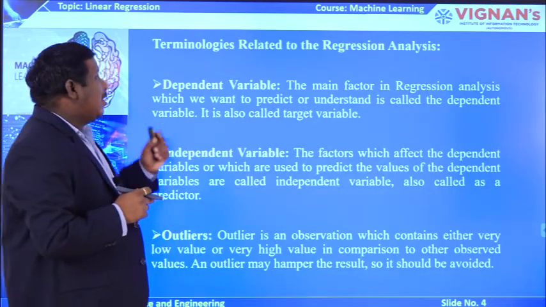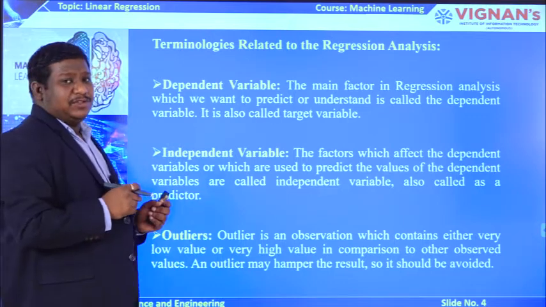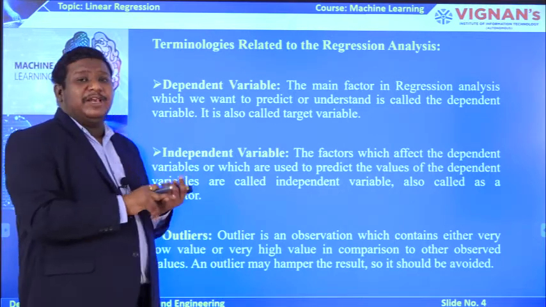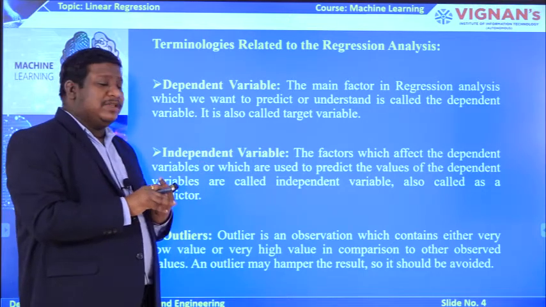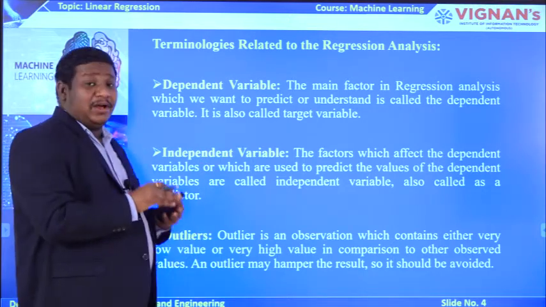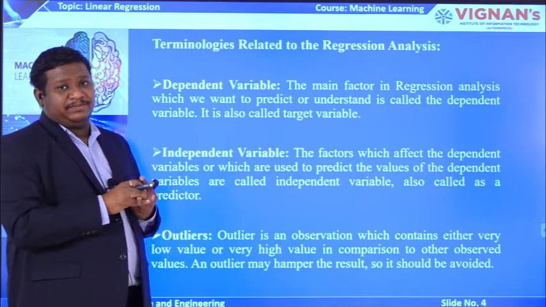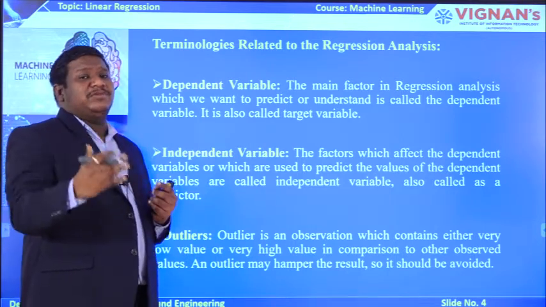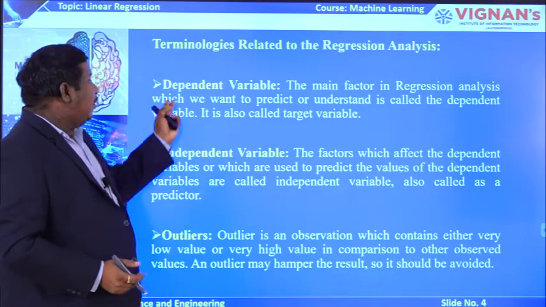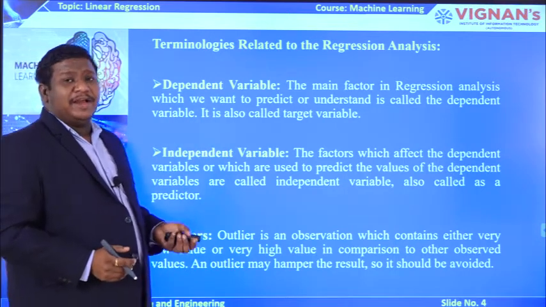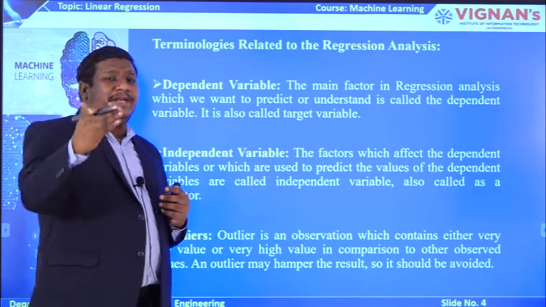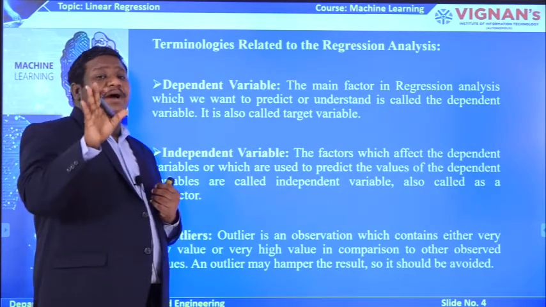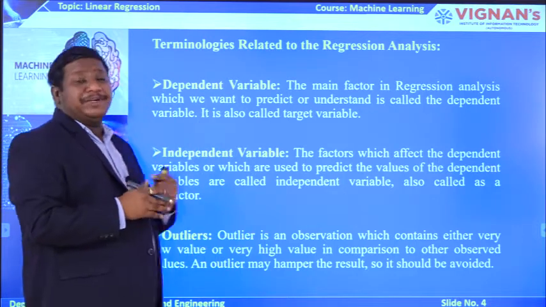Now some of the terminologies used in regression. This is important, you see. We already discussed that a dependent variable will be there, an independent variable will be there, and a third variable, the outlier, is there. These three types of variables you will always hear when working with a regression model. I told you about the dependent variable. It is the main factor in the regression analysis: what you want to predict or identify, that is your output, will always be taken as the dependent variable.